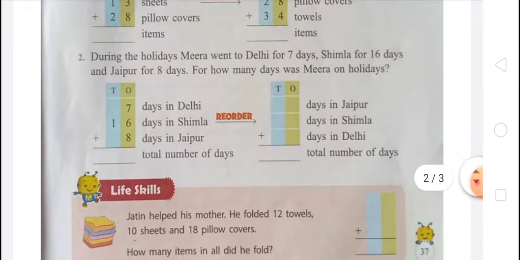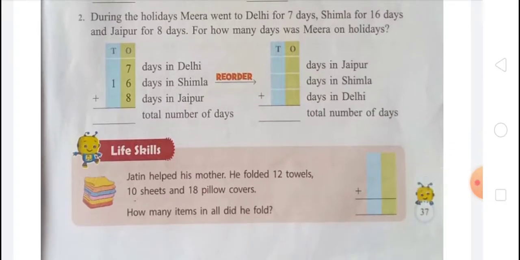Life skills. Jatin helped his mother. He folded 12 towels, 10 sheets and 18 pillow covers. How many items in all did he fold? Then you have to add it. 2, 8, 10, 1 carry, 1 and 1 is 2, 4. So that is 40 items in all he folded.